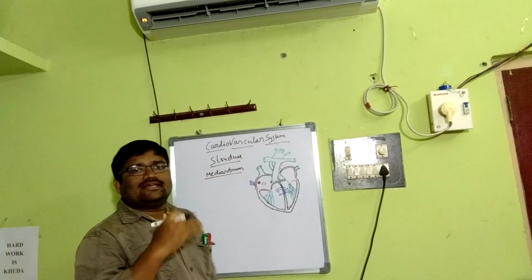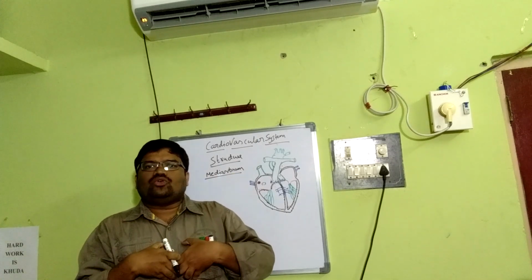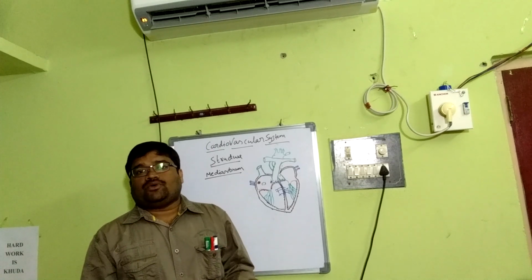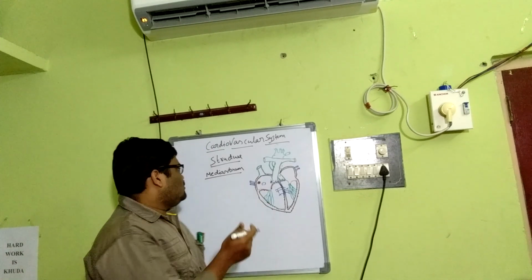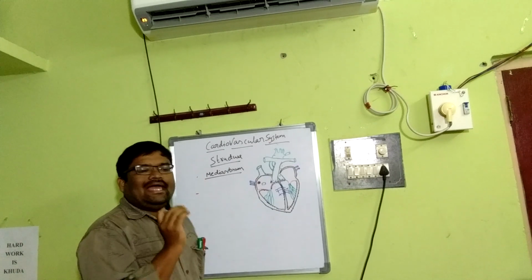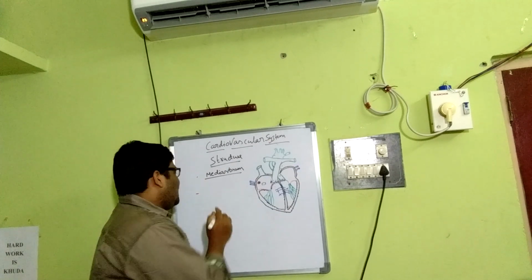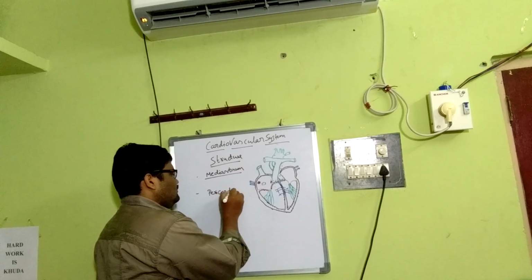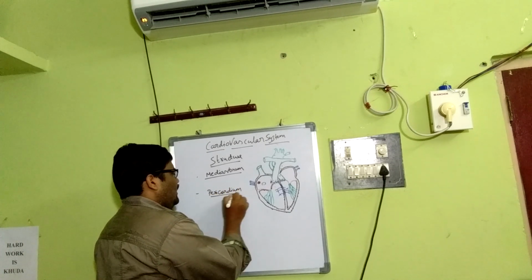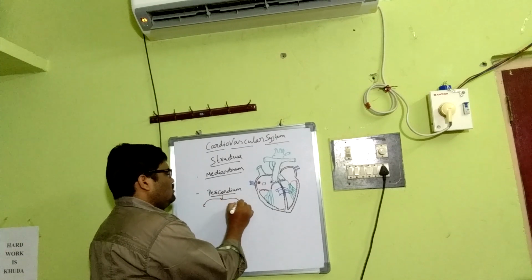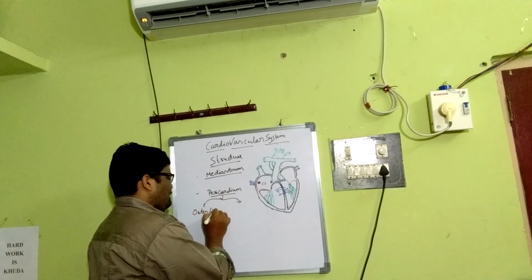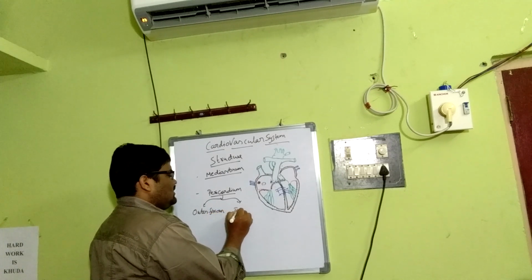In the thorax, the space between the two lungs is called the mediastinum, where the heart is situated. This is the most important point. Then regarding its coverings, the heart is covered by a double-walled structure called the pericardium. It consists of two walls, outer fibrous and inner serous.